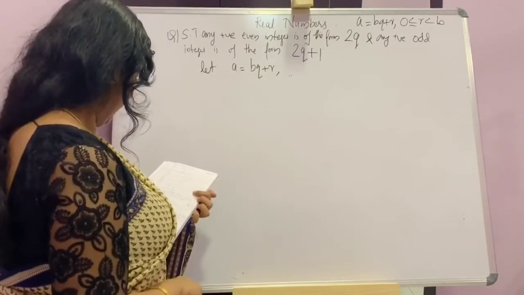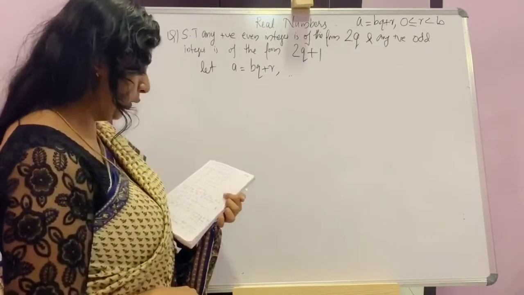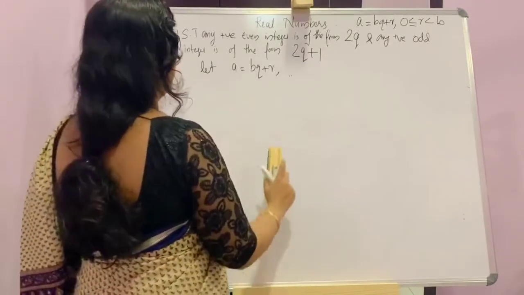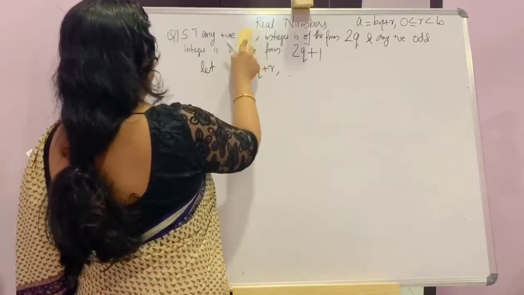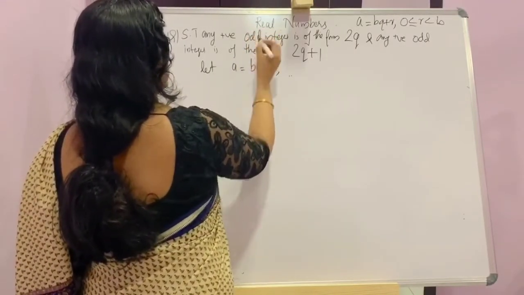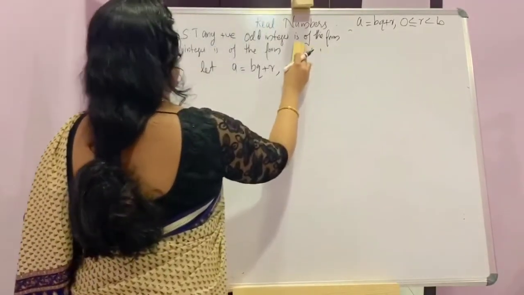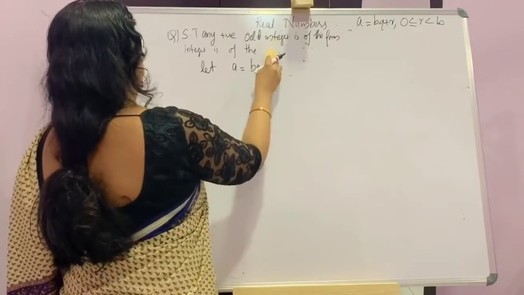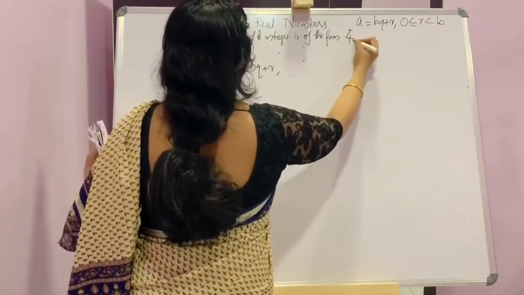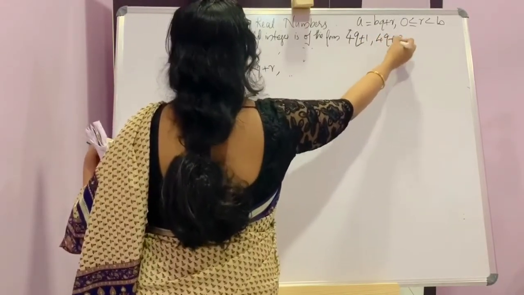Show that any positive odd integer is of the form 4q plus 1 or 4q plus 3.